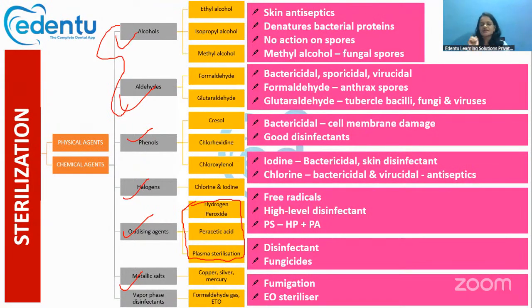So that is called plasma sterilization. In this plasma sterilization, we mainly use either hydrogen peroxide or peracetic acid vapors. Plasma sterilization is also gaining more importance nowadays. All right, so that's about the chemical agents.